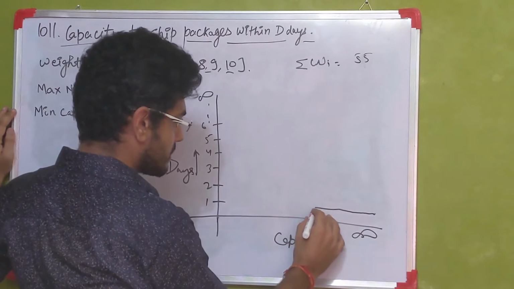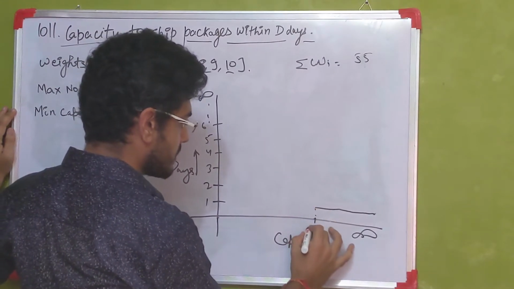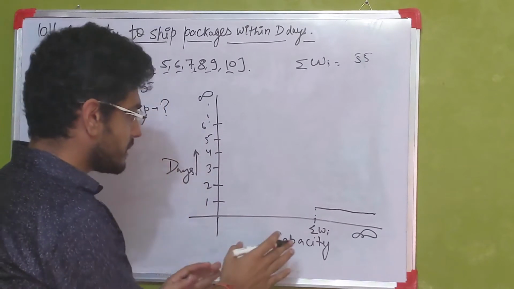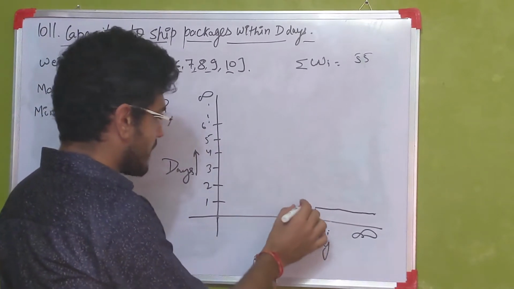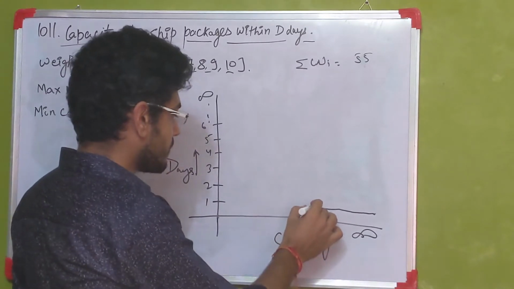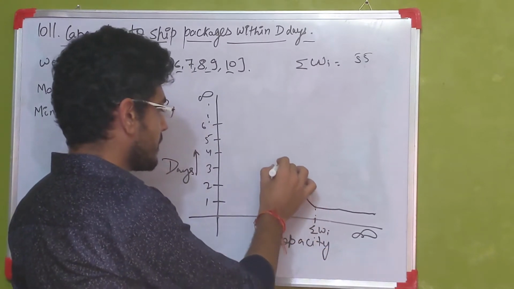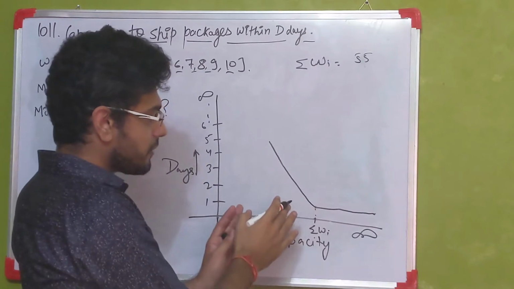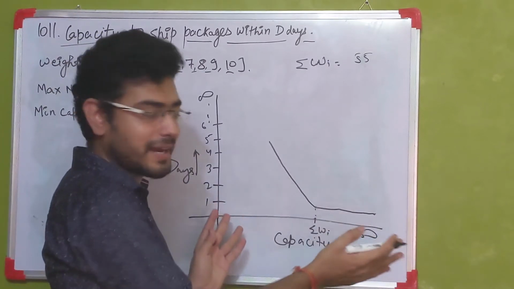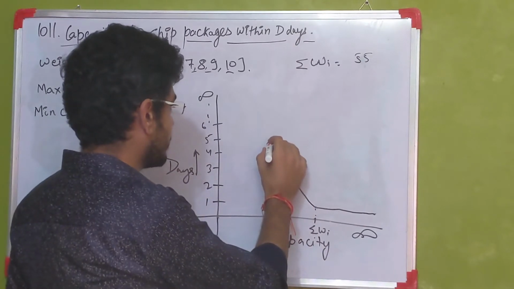So let's put this point as sigma of Wi. Once we cross this limit, the number of days would start increasing. Now I am drawing it exactly linear for simplicity, but this graph may not be exactly linear.